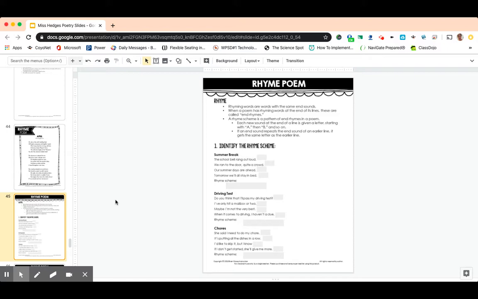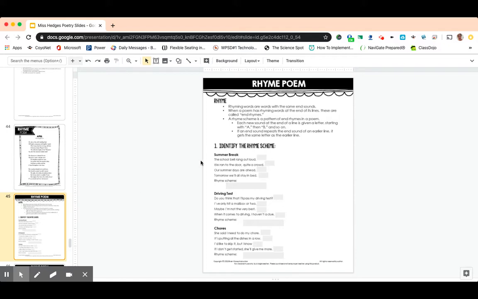All right, rhyme. Rhyming words are words with the same end sounds. When a poem has rhyming words at the end of its lines, these are called end rhymes. A rhyme scheme is a pattern of end rhymes in a poem. Each new sound at the end of a line is given a letter, starting with A, then B, and so on. So you're just following your alphabet, okay? If an end sound repeats the end sound of an earlier line, it gets the same letter as the earlier line. And we're going to go through that now, okay?